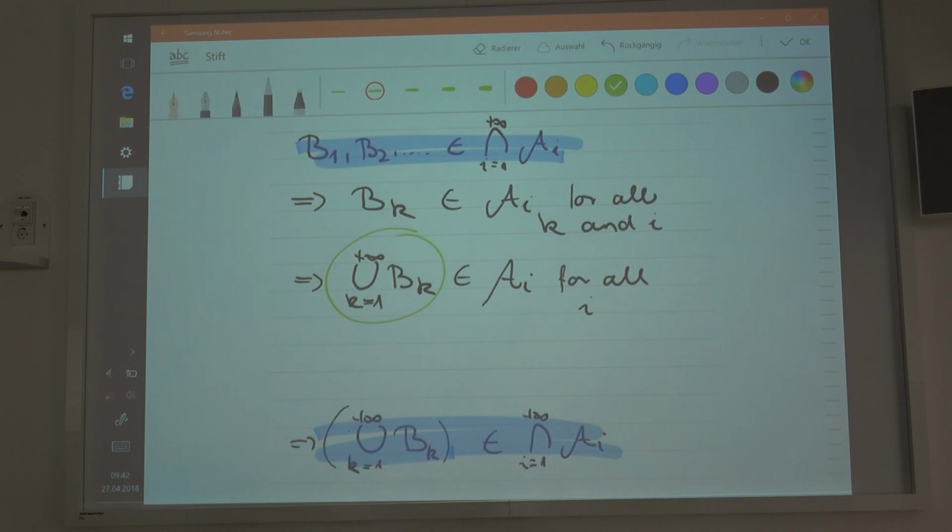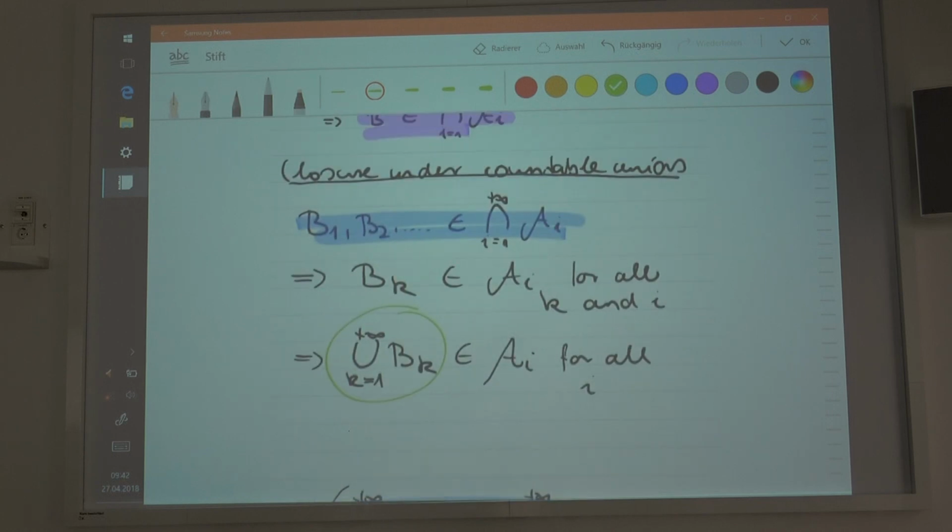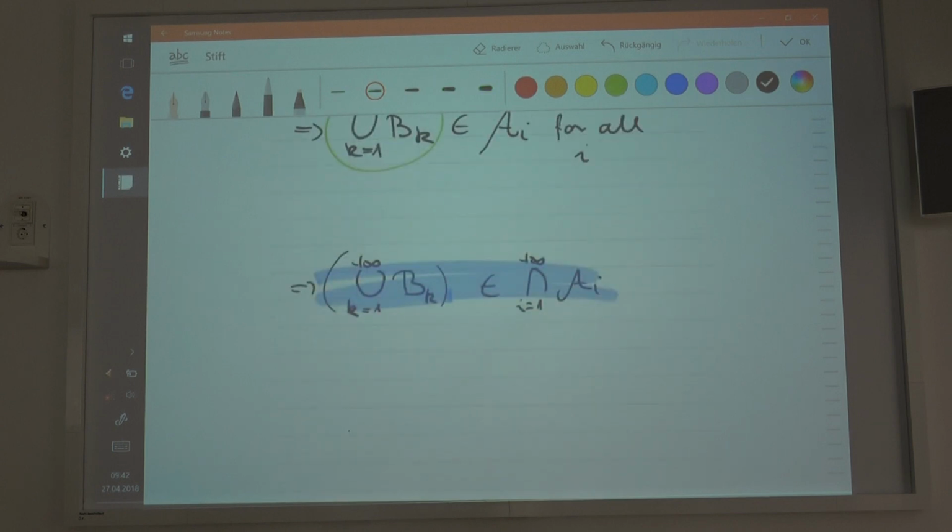So the family is also closed under countable unions. Since these properties are satisfied, you can conclude that the countable intersection of sigma algebras is also a sigma algebra.